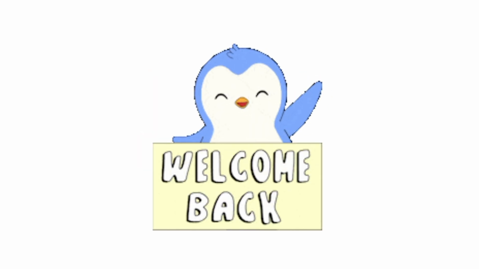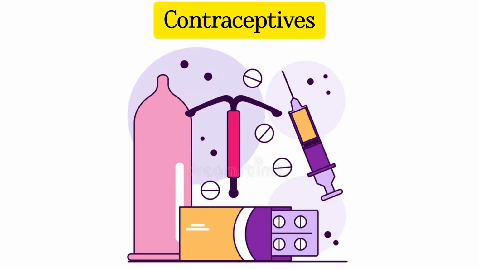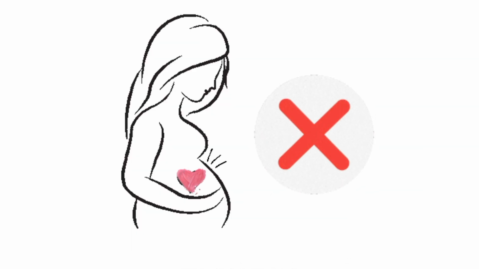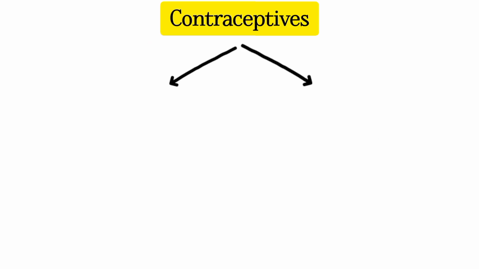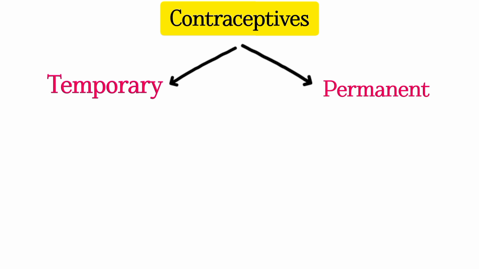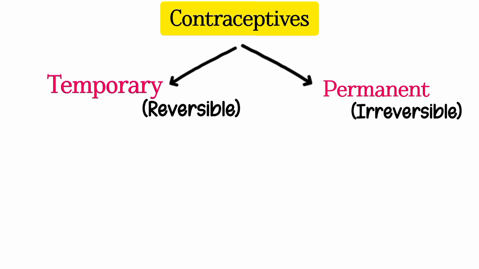In today's video, we will discuss contraceptives. Contraceptives are the measures that are used for the purpose of preventing pregnancy due to the coital act. Contraceptives are broadly divided into two categories, which are temporary methods and permanent methods. The temporary methods are reversible, whereas permanent methods are irreversible.